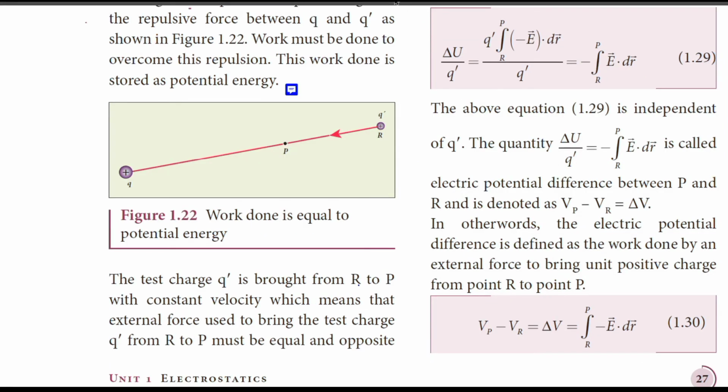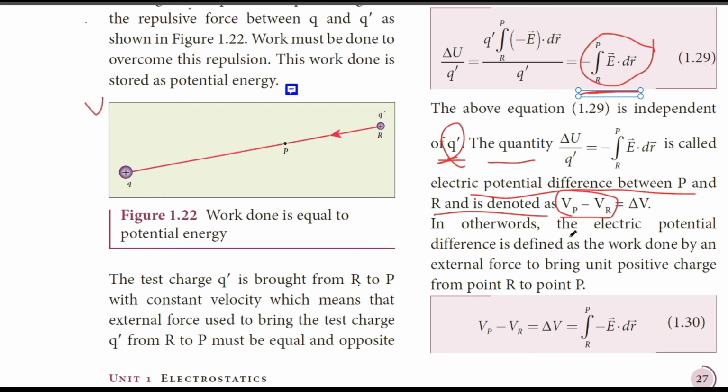As you can see from here, this equation is independent of Q dash, which means the amount of charge hasn't come into this equation. The quantity del U by Q dash is equal to minus integral E dot dr from R to P, and is called the electric potential difference between point P and point R, denoted as Vp minus Vr, which is equal to del V. Potential is always denoted by capital V.